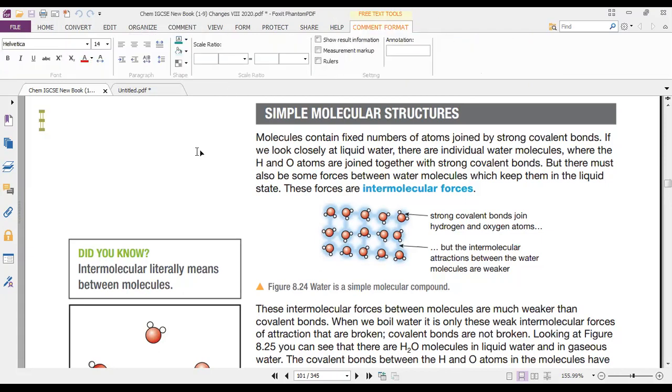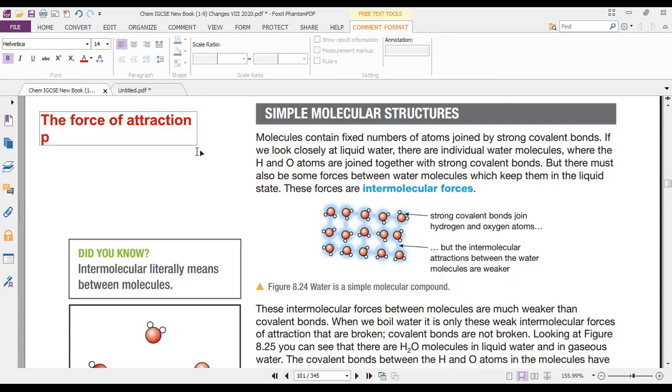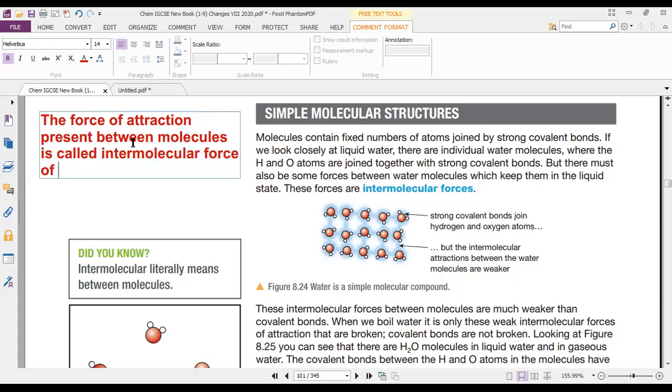Won't you write? Please write. Force of attraction present between molecules is called intermolecular force of attraction.